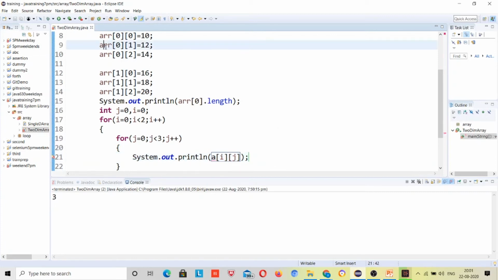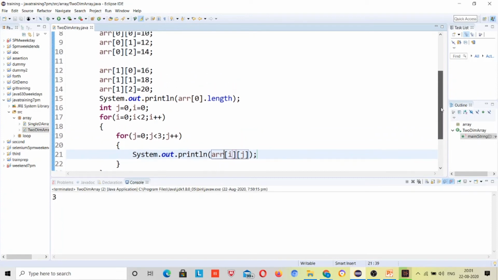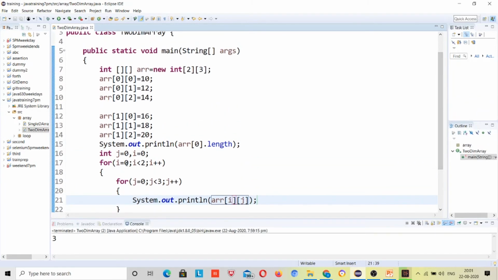Oh, the array name is arr, right? So here I will give arr. Now I will run it. So what will happen? First it will come here, i value 0, j value 0. It will print arr[0][0], so it will print 10.